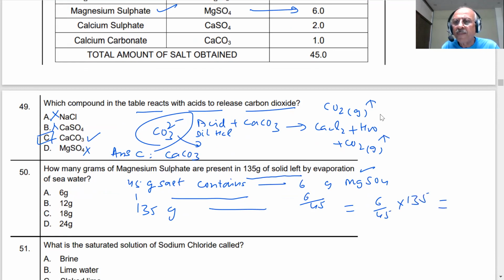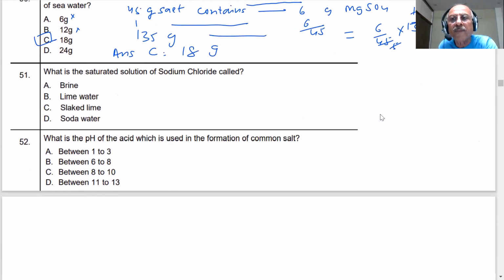What will be the answer? Let us see. 9 5s are 45, and 9 5s... 5 3s are 15. What will be this? 6 into 3 is 18 grams. All right, the correct answer here is 18 gram, student. Is it 6 gram? No. 12 gram? No. C is the correct answer. Answer is C, student, 18 gram. All right, let us go to the next question.